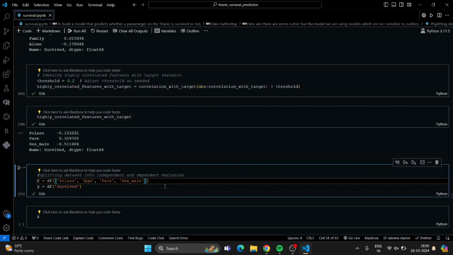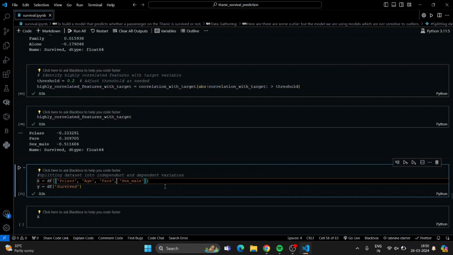Age: if a rescue team comes, we can consider ages like 0 to 10 much more likely to be saved, because they will first save the babies before the adults. So that's why age also matters. Fare: it may not matter, but it's showing higher variance than the other attributes, so we considered this also.